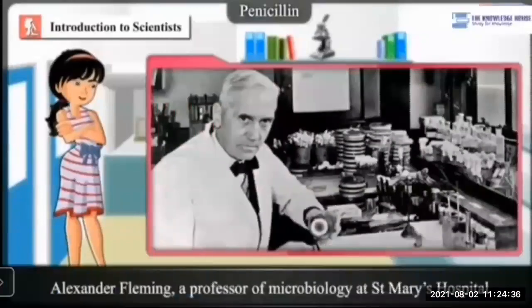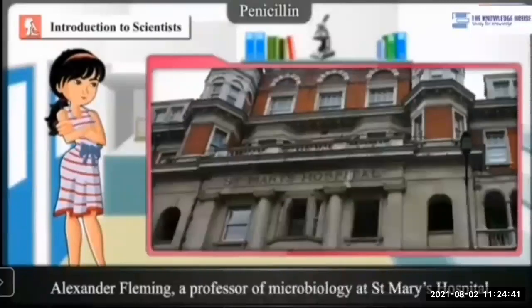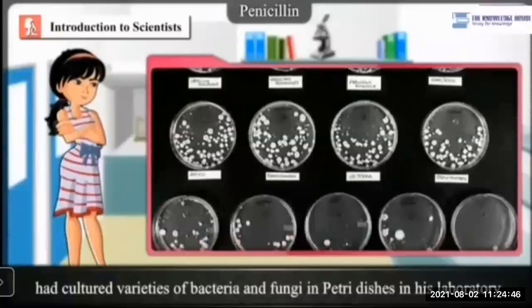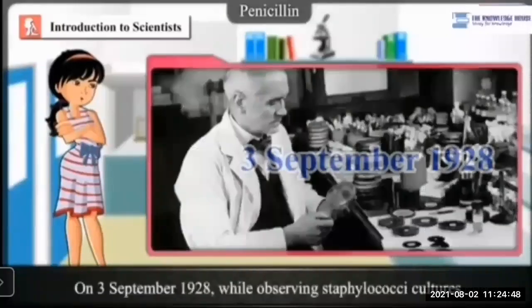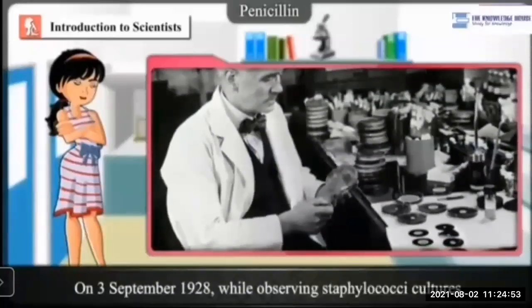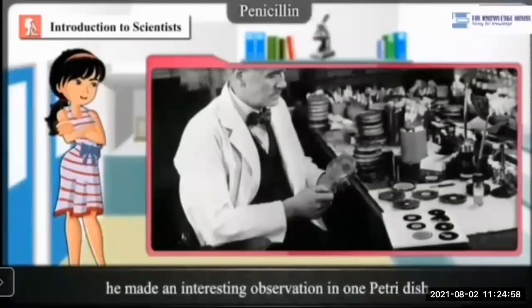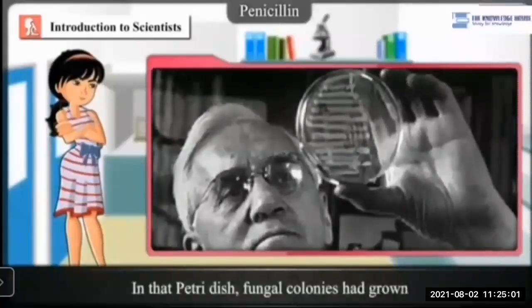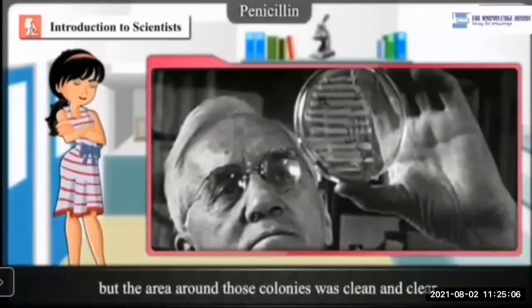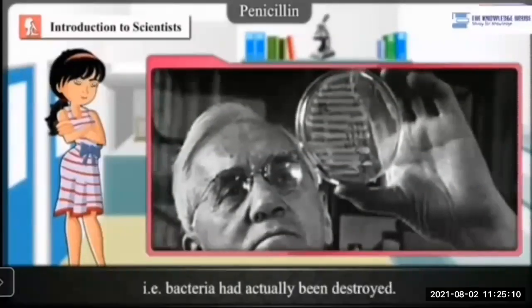Now, scientists. Alexander Fleming, a professor of microbiology at St. Mary's Hospital, grew varieties of bacteria and fungi in petri dishes in his laboratory. On 3rd September 1928, while observing the Staphylococcus cultures, he made an interesting observation in one petri dish. Fungal colonies had grown, and the area around those colonies was clean and clear.